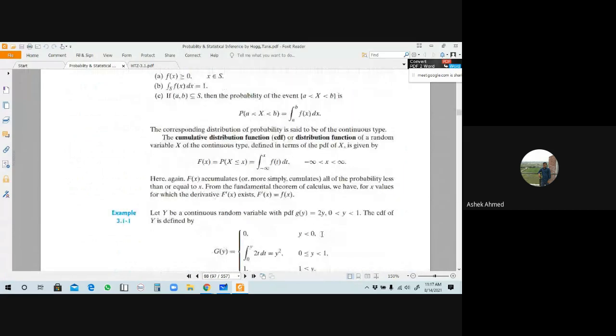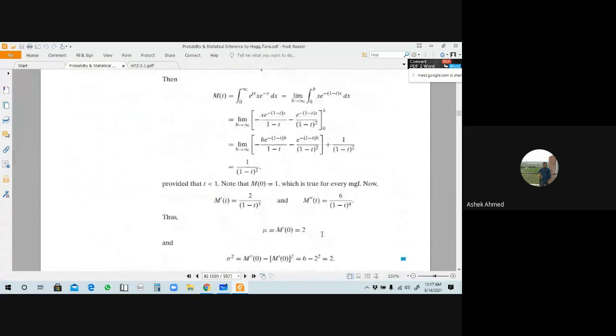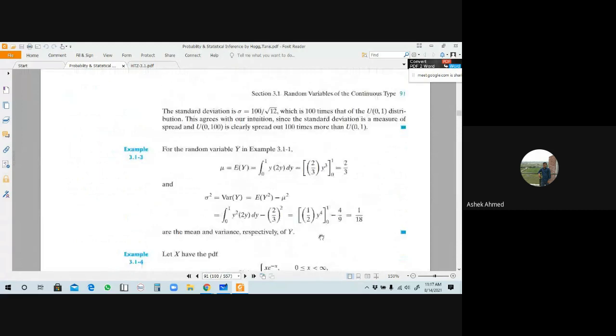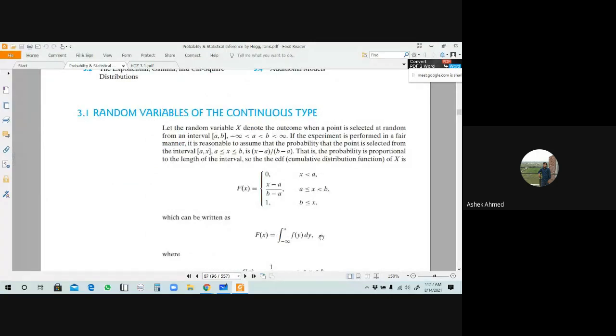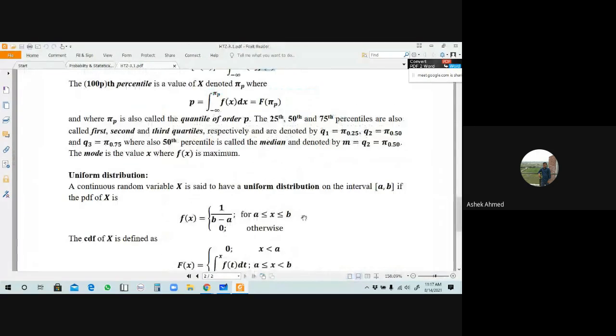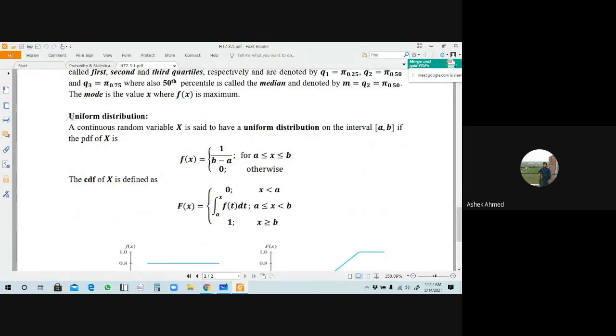Now I will discuss the next topics. Okay, next problems here. These are very important problems. I will discuss this concept later, after discussing uniform distribution. Okay, after discussing uniform distribution we will start this. This concept is very important here. I will start this a little later, so wait a bit. Can you remember uniform distribution from the discrete random variable?